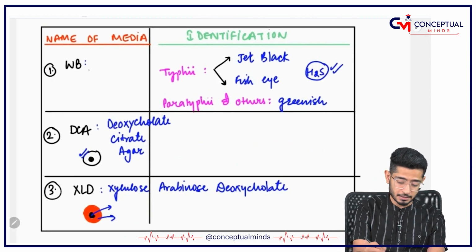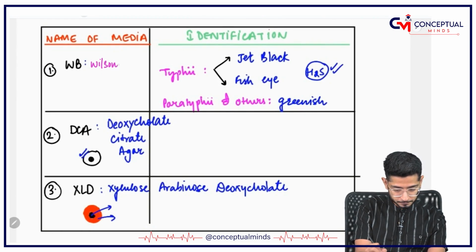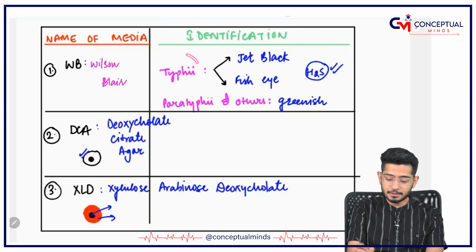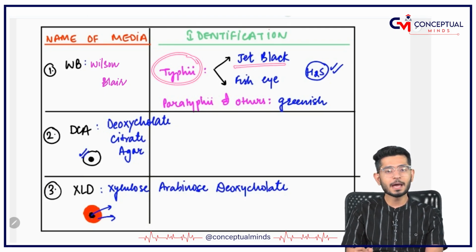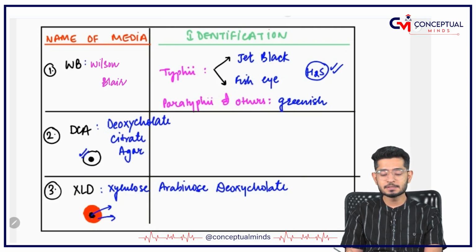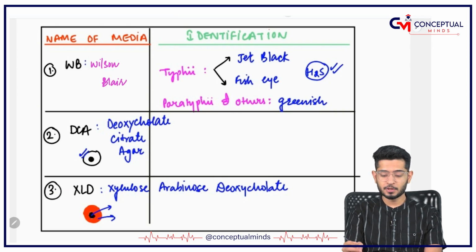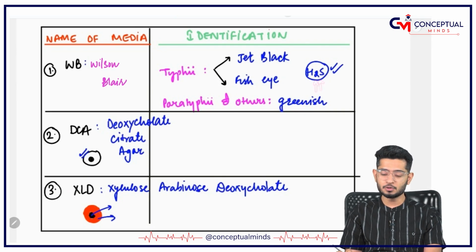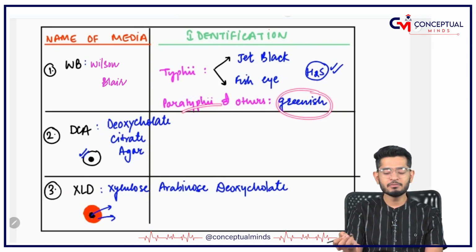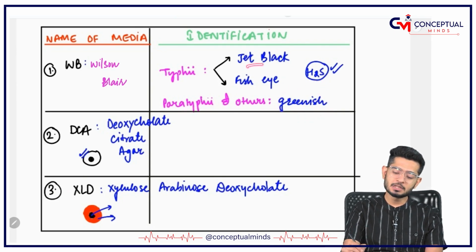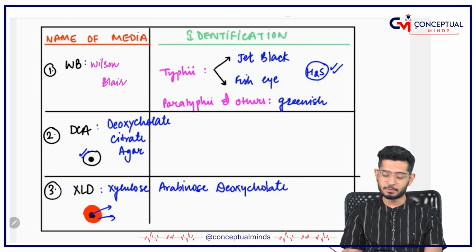In Wilson-Blair media, typhi is going to show jet black colonies, fish eye colonies, and H2S is being produced by them. Paratyphi will have greenish colonies, whereas the jet black, fish eye colonies, just like this, can you see, are formed and H2S is being liberated.